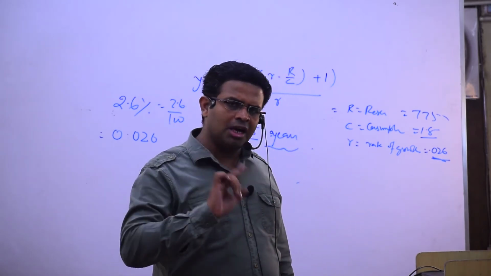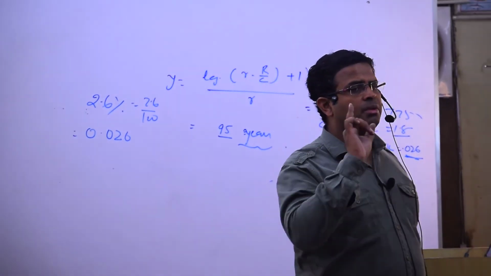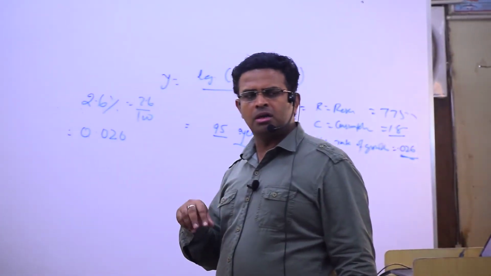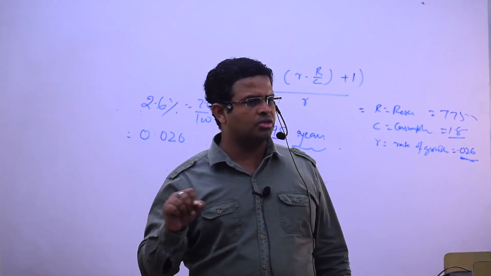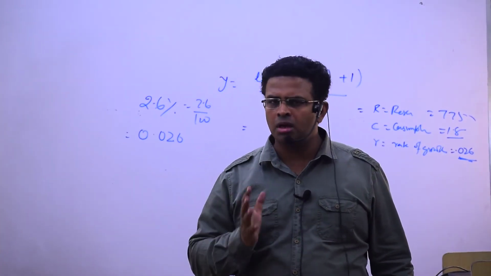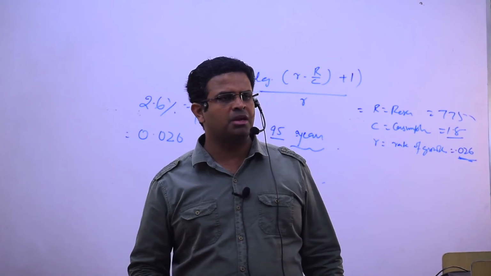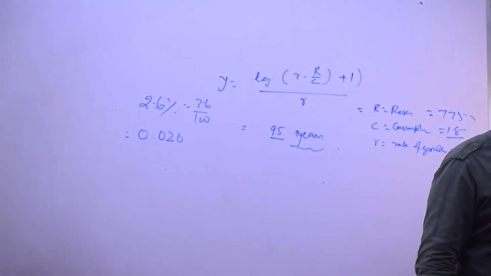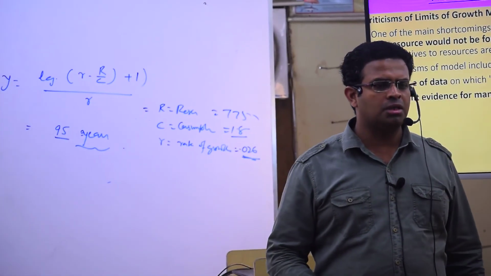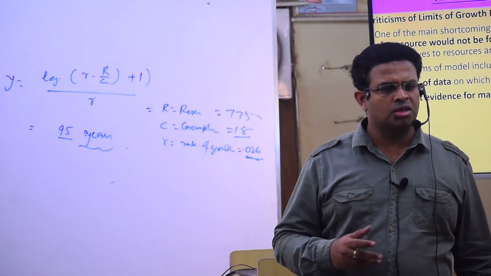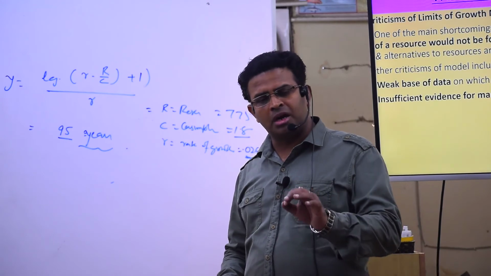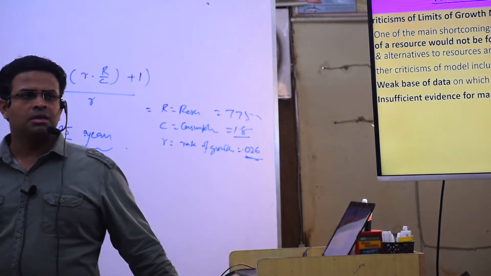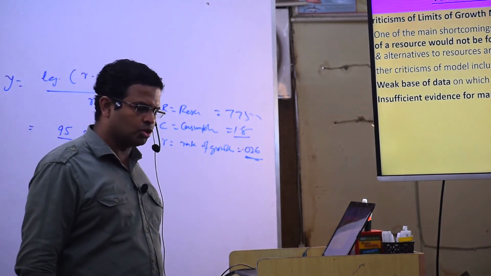But if the rate of growth of consumption is increasing by 2.6% every year, then we can see on the basis of the log, ln(r times R/C plus 1) divided by small r, for how many years they will be able to sustain. They will be able to sustain for 95 years. So this way we can exactly predict how much resource will be available at a given time. This is clear.